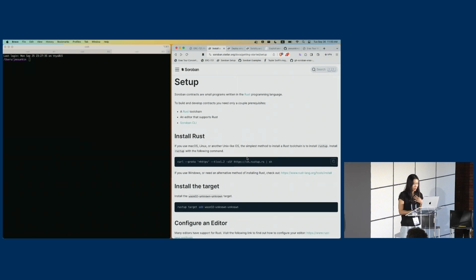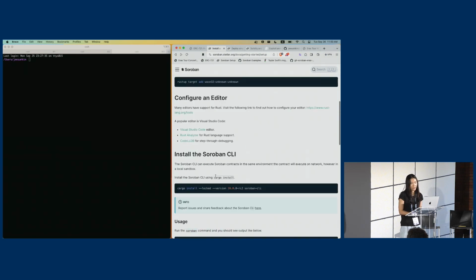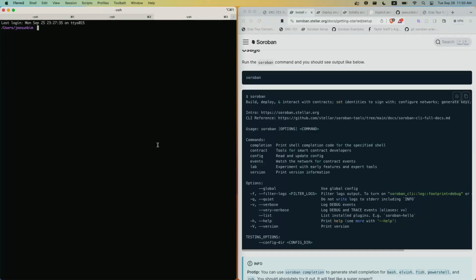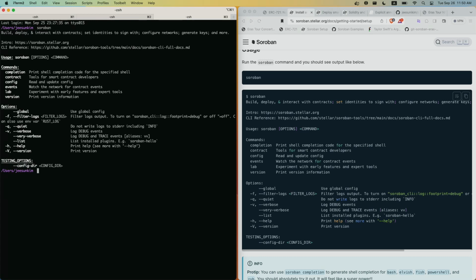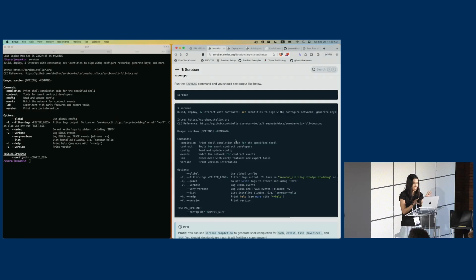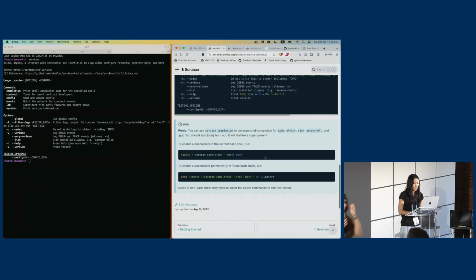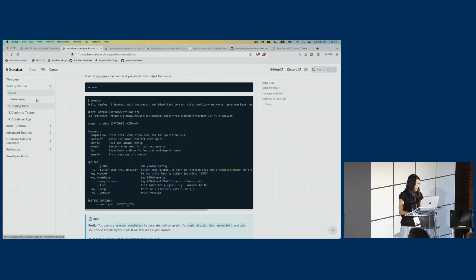So let's go through the setup doc. I've already installed Rust. I've already installed the target. I already configured my editor. I've already installed Soroban CLI, and we can tell that by typing in soroban. And we see that I have the same exact output as the doc says. I will go through Soroban auto-completion later when we deploy our contract. But let's start with hello world.